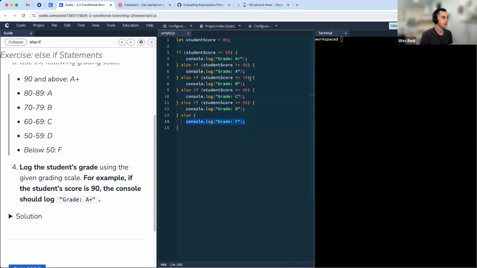So thankfully quite duplicative, right? A lot of these lines look the same, but you can imagine it starts to get a bit complex. If each of these blocks of code had more than just the one line, that's going to start to turn into some pretty verbose code. So this starts to get to the point where we really want to consider readability. How easy is it to work through our code?